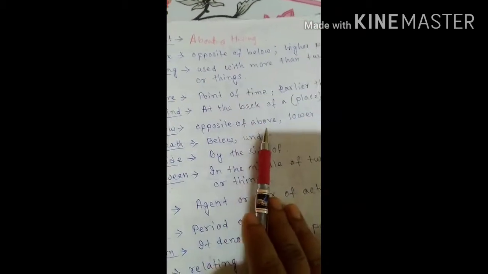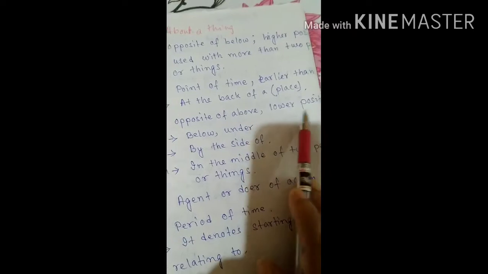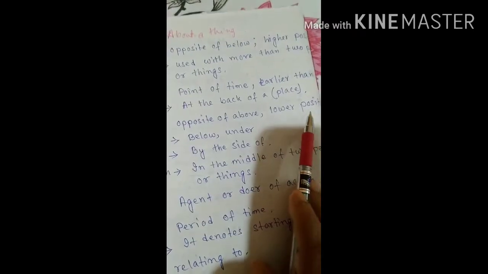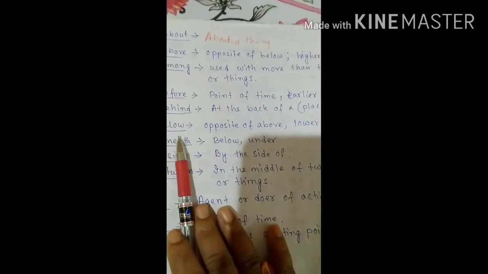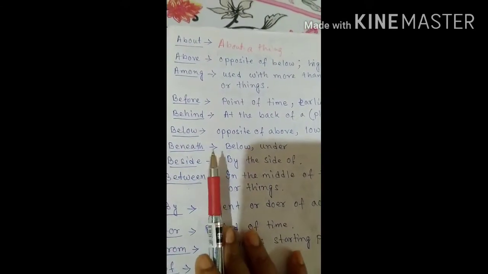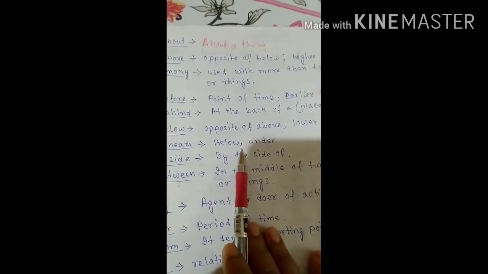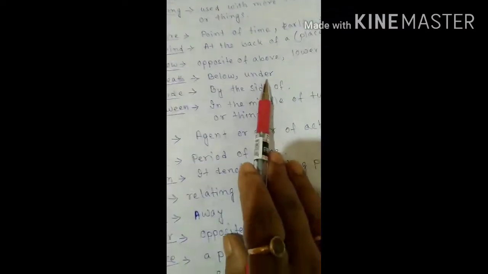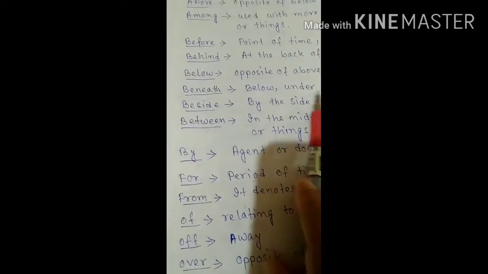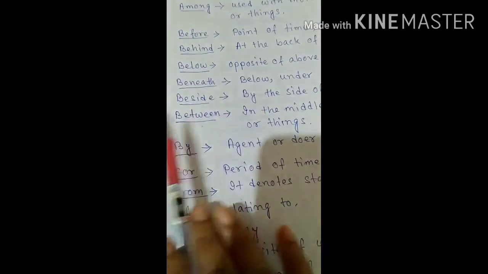Below is the opposite of above. So when a lower portion has been described in the sentence, before that we are putting below. Then beneath, also before below, under. So when below or under is mentioned, before that we are putting beneath.